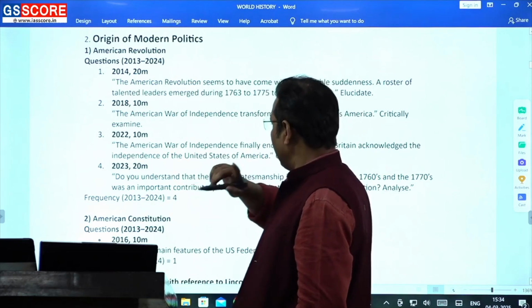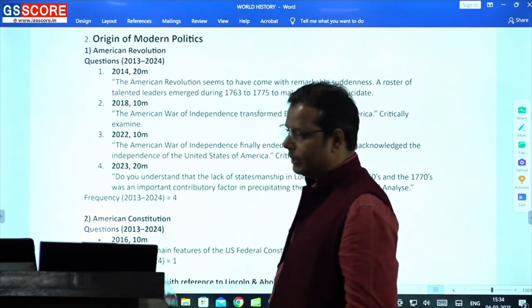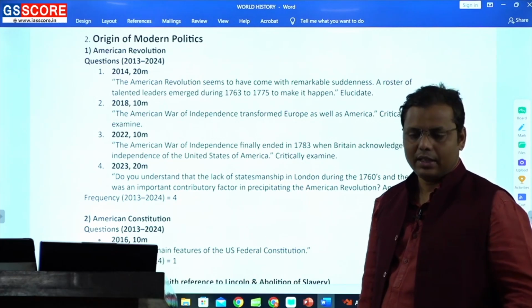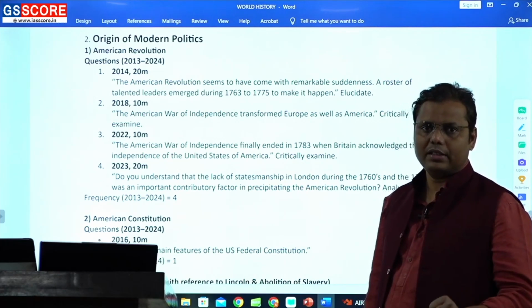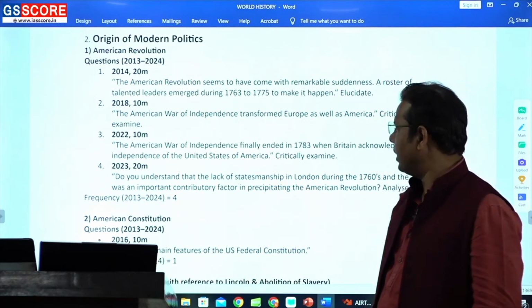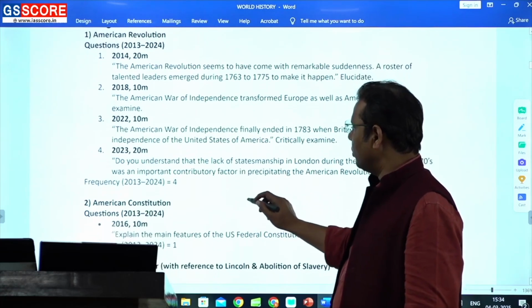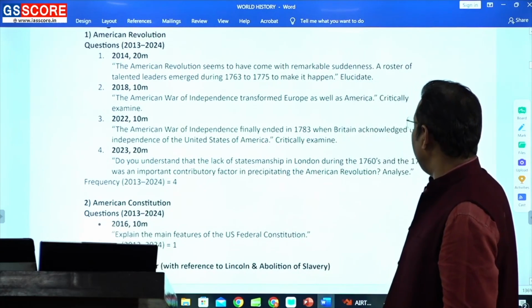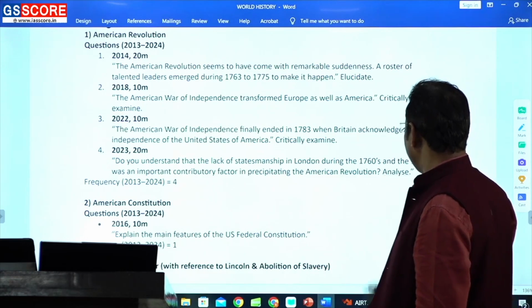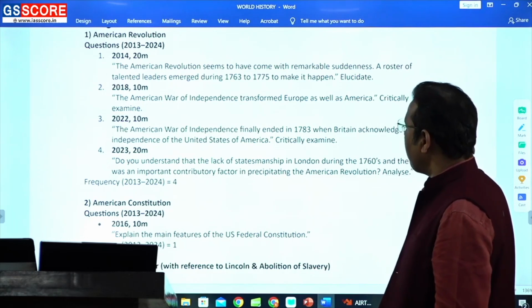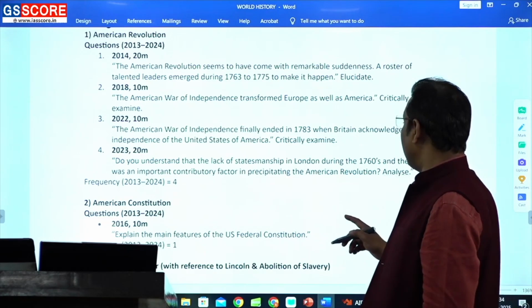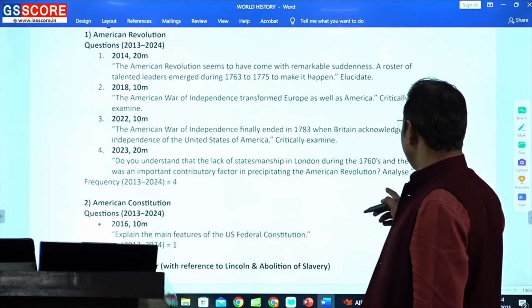Here is what I had been discussing: if we look at the American Revolution, they have started asking such dimensions that if you are not conceptually very sound on these things, it will be very tough. Look at the last question, 2023. Do you understand that the lack of statesmanship in London during the 1760s and the 1770s was an important contributory factor in precipitating the American Revolution?